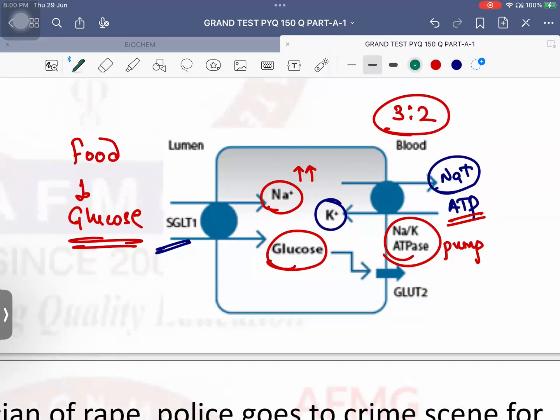And this glucose which has been absorbed in the intestinal cell, as much as the intestinal cell needs it will keep, and the rest will be sent into the blood via a receptor on the basolateral membrane known as GLUT2 receptors. Please remember this. Okay? No issues with this. Now we have two receptors. Absorption takes place by SGLT1.